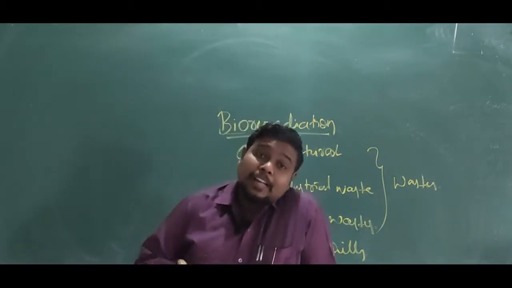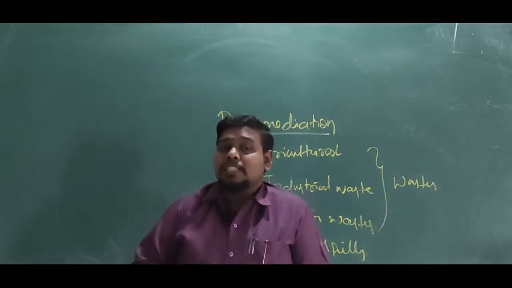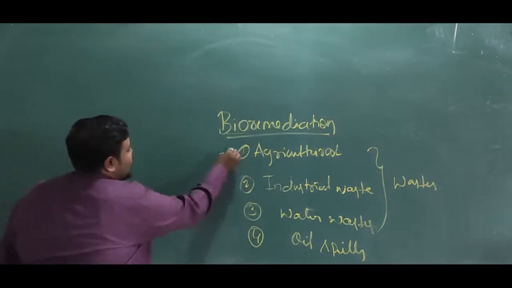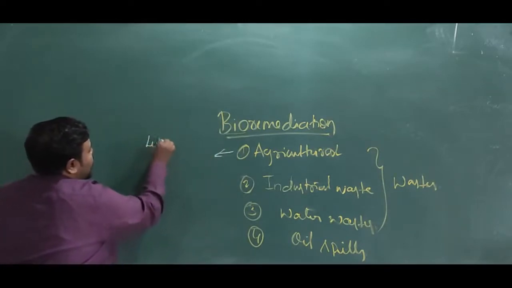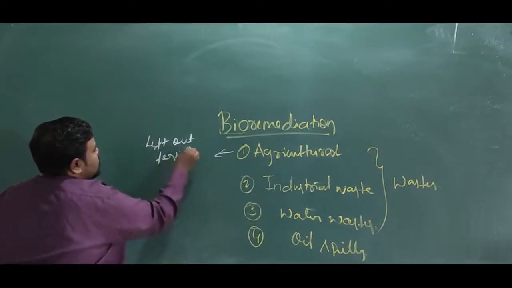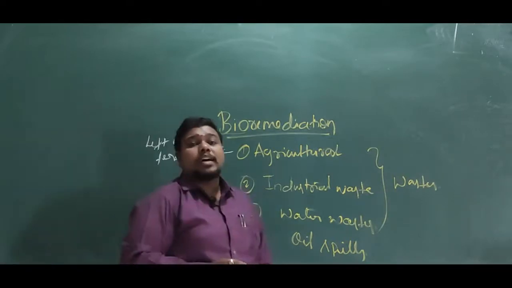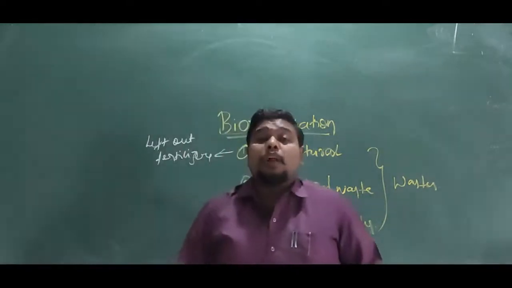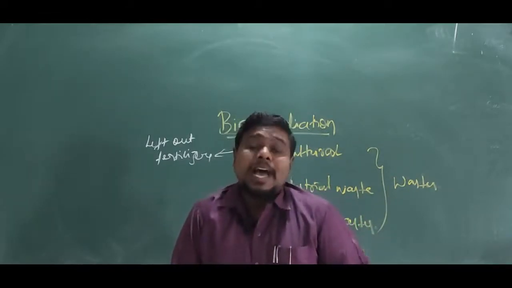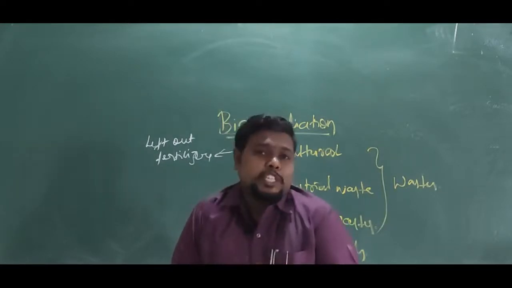But here the agricultural waste is nothing but the left out fertilizers. These left out fertilizers, after being taken up by the plant, whatever amount is left behind is what you mean by agricultural waste with reference to bioremediation.